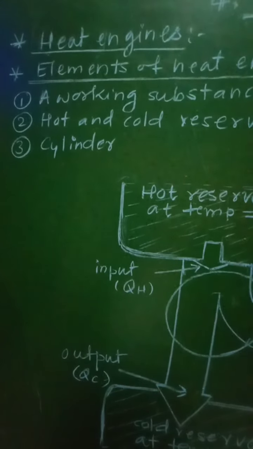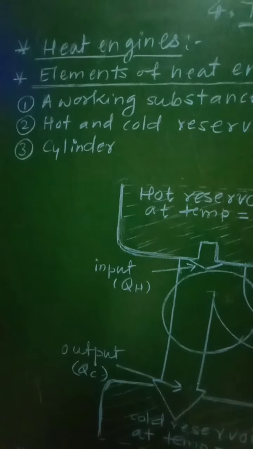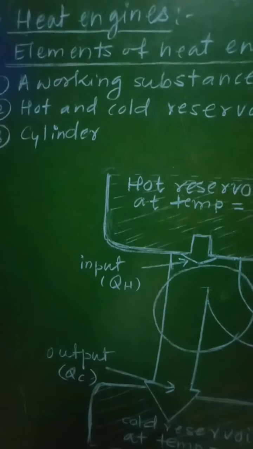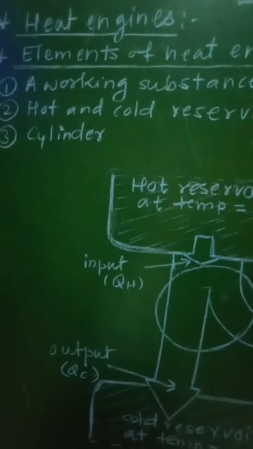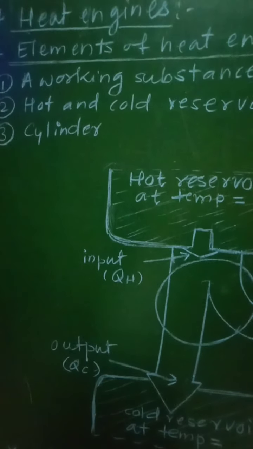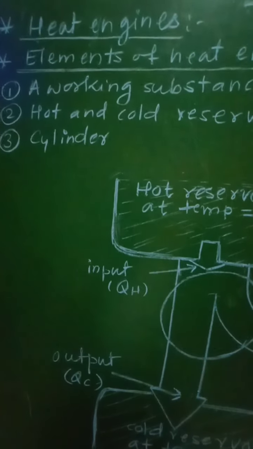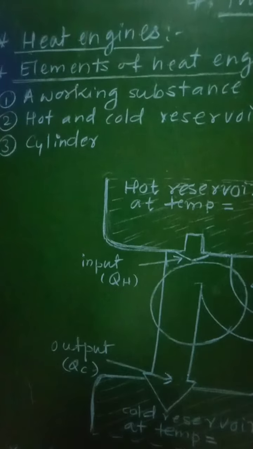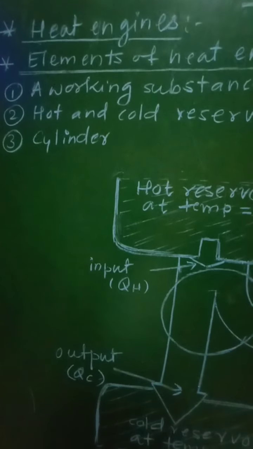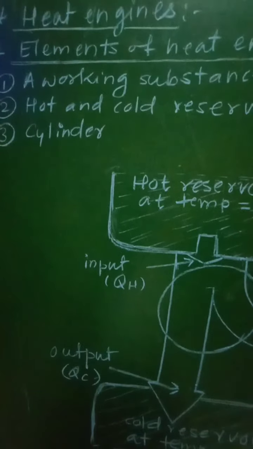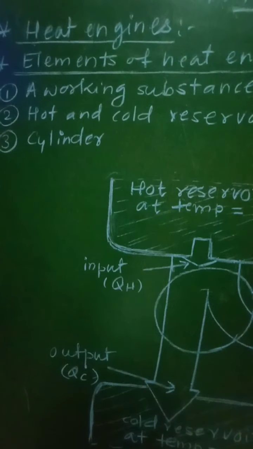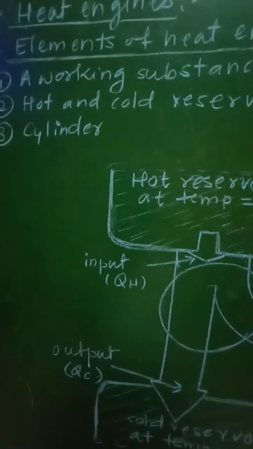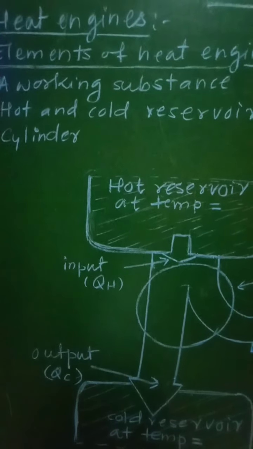Any heat engine works in three basic steps. Now which are these steps? Let us see. First, the working substance absorbs heat from a hot reservoir at higher temperature. Second, the part of heat absorbed by the working substance is converted into work. And third step is the remaining heat, which is not converted into work, is transferred to a cold reservoir, that is sink, at lower temperature. So these are the three steps which take place in case of a heat engine.